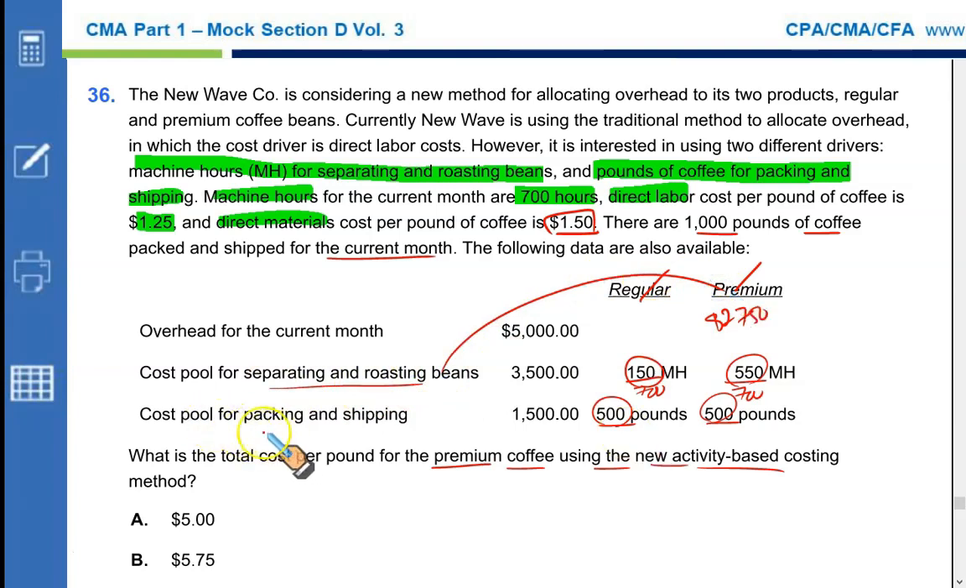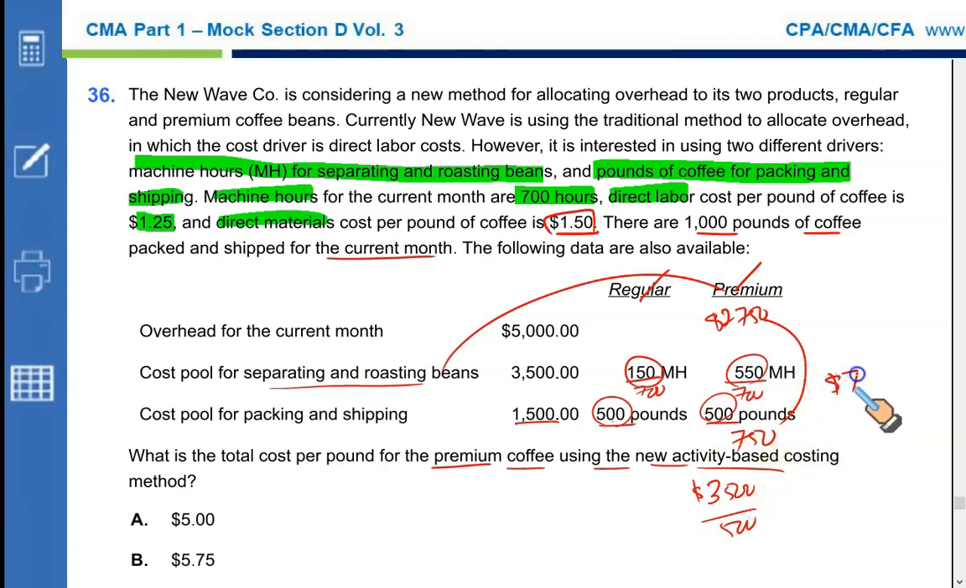Then what about the cost pool of packing and shipping? $1,500, and there are 1,000 pounds in total for regular and premium. Split them in equal parts of 750 each, so it's going to be 750 for the premium. So the total here is 2,750 plus 750, for both separating and roasting beans and packing and shipping. The total comes out to be $3,500, right? This is the cost of separating, roasting and packing for 500 pounds of premium. Divided by 500 pounds of premium, that gives you $7, right?